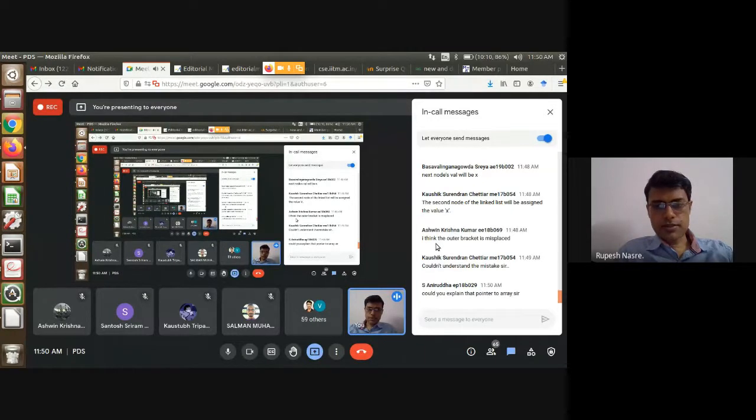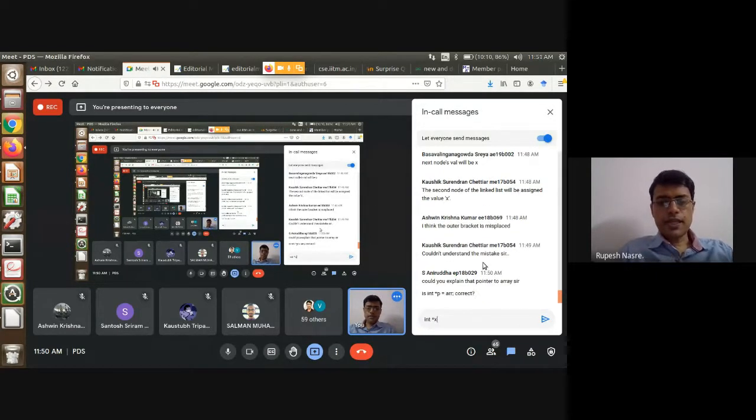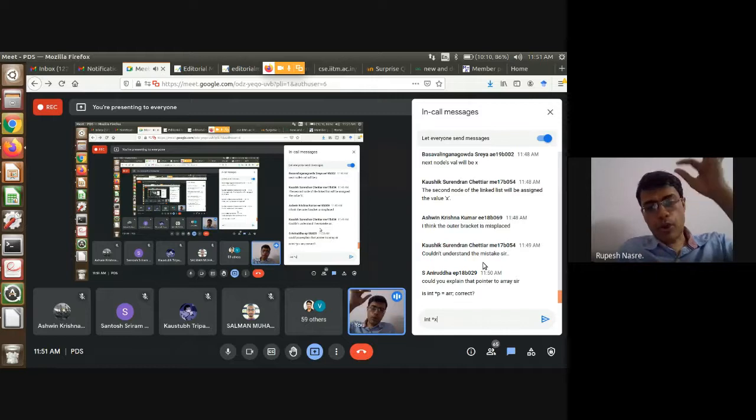But any suggestions? By the time the suggestions come, see, when you have int star x, that can also point to a complete array, right? So one can interpret the question as pointer to the array as such. So that is one way. Another way is you can say that I already have int star a as the array and I want a pointer to that.